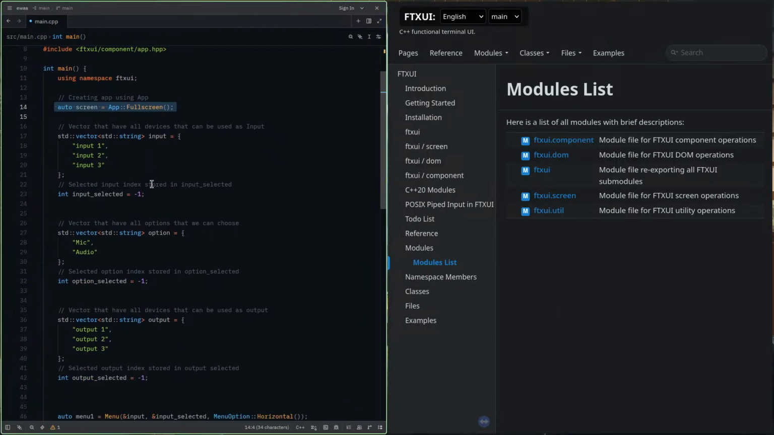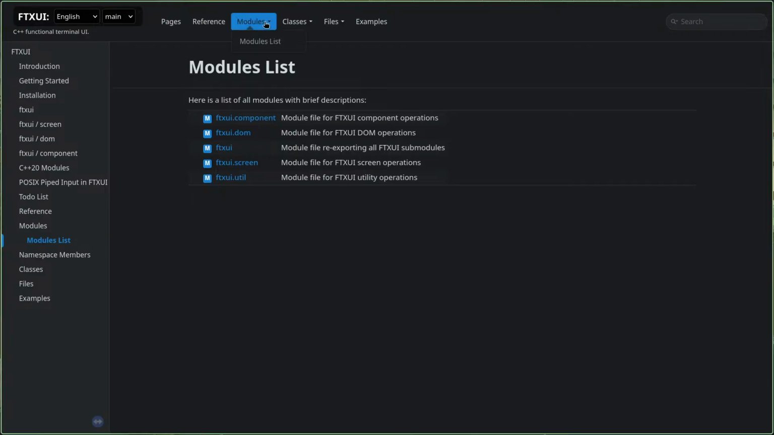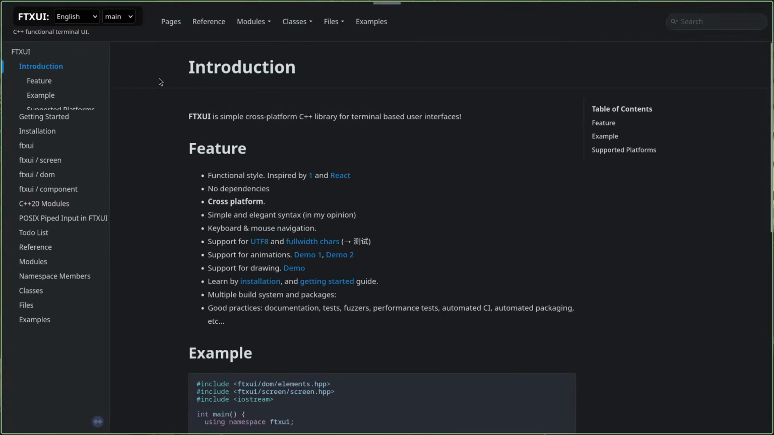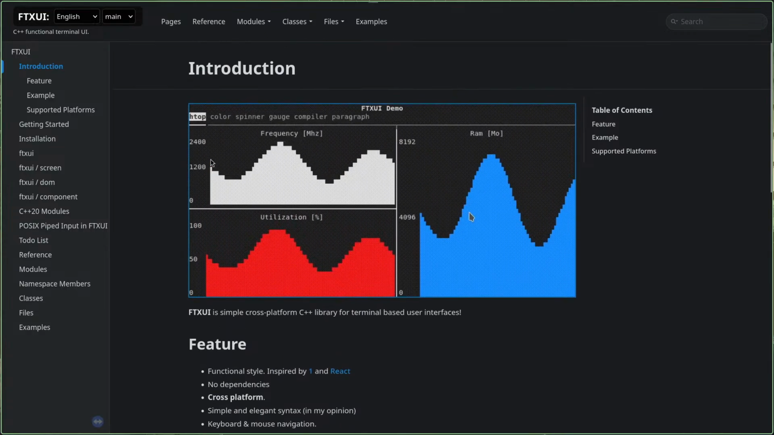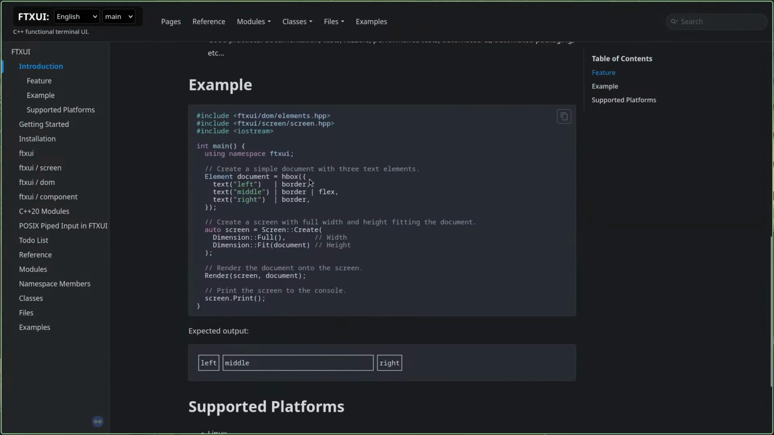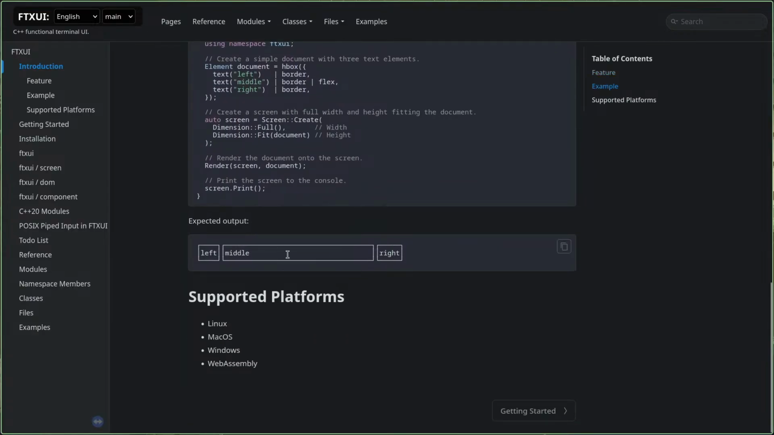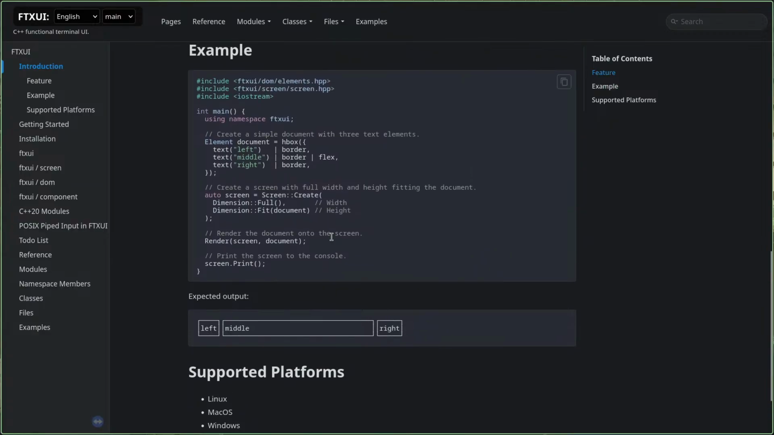So now that we want to display a menu, we're gonna go here. In the introduction part, there is nothing. They showed their features and everything. Some example. This is the example where they used DOM instead of component, and something like this is on the screen.